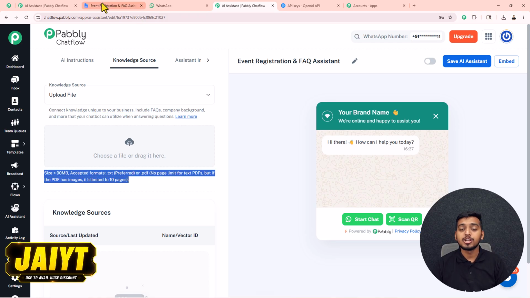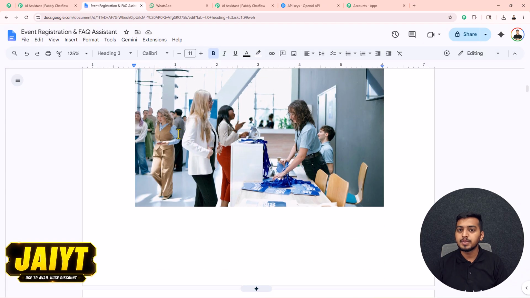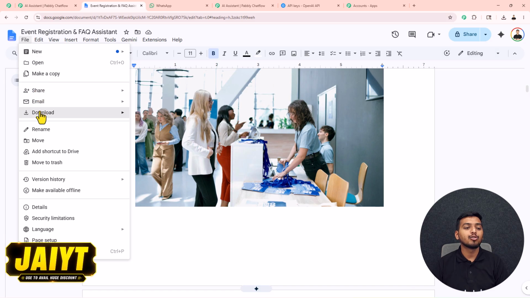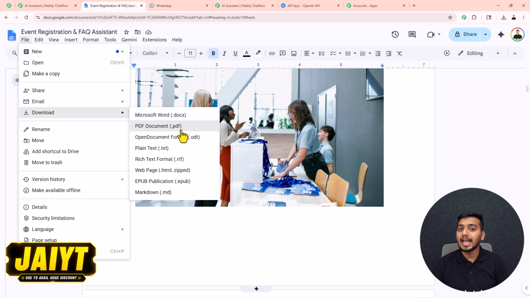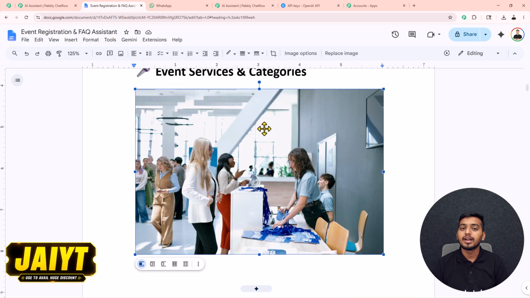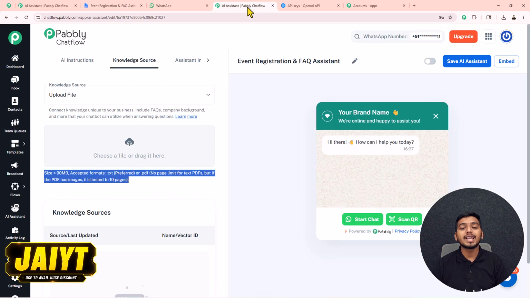I will show you the knowledge base that I have created. This is the knowledge base that I have created for myself. To download this from this file, I have to go inside this download, and then I can select any of these 2 eligible formats, PDF or TXT, inside Pabbly Chatflow. Download your knowledge base, then go back inside Pabbly Chatflow.